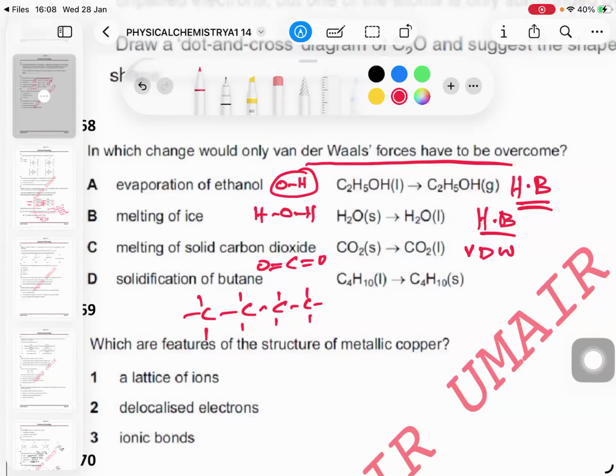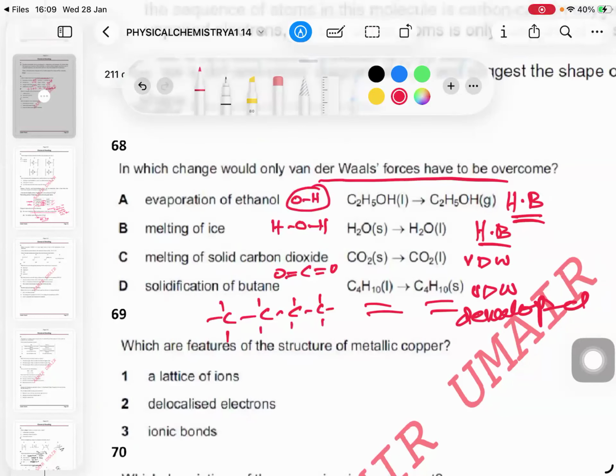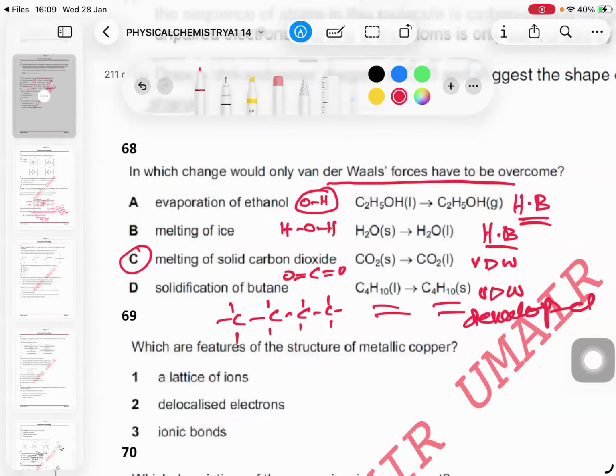They don't get overcome, because they gain energy. Sorry? They become a solid. They are not overcome; it is the other way around. The forces of attraction are van der Waals, but not overcome, they are formed. Okay? So the option is C.